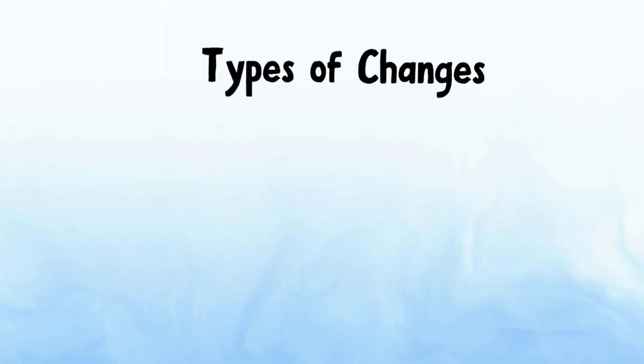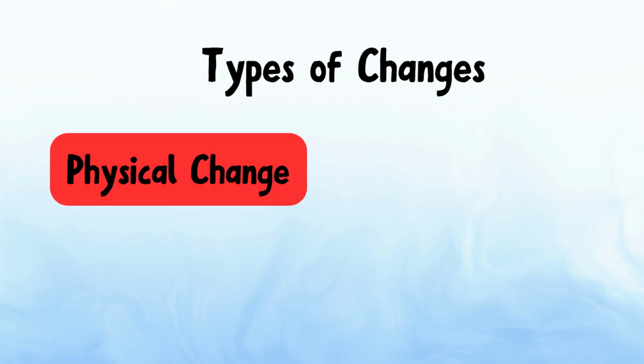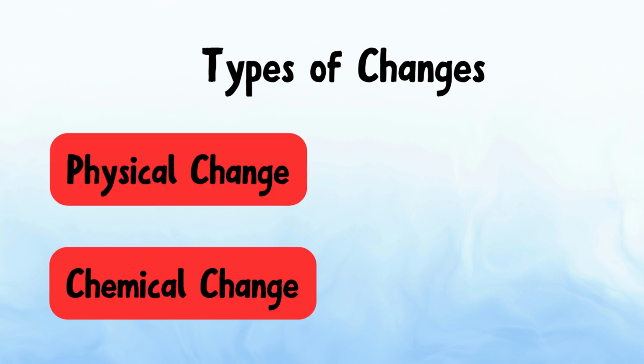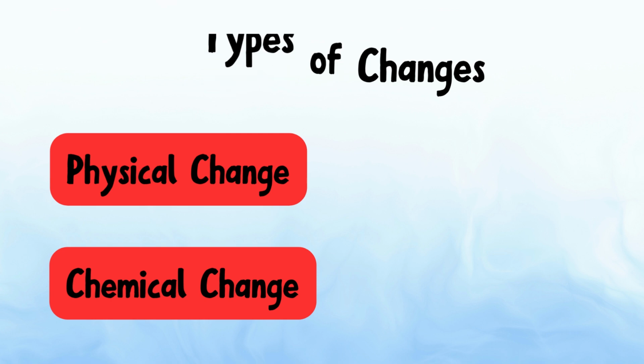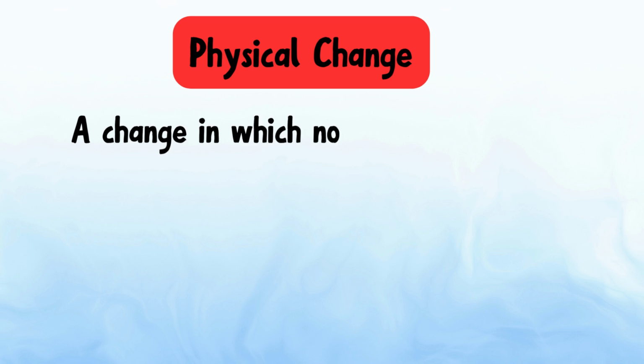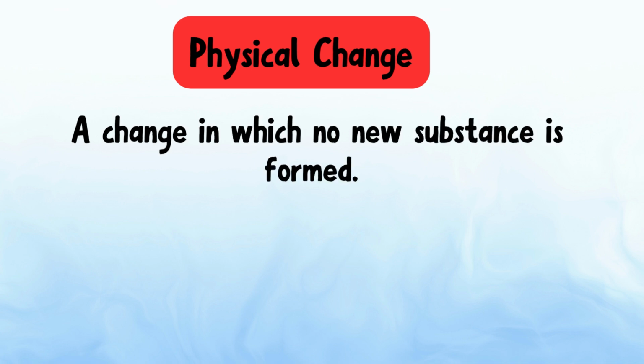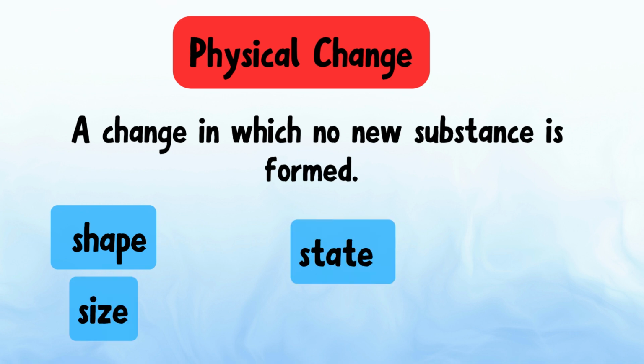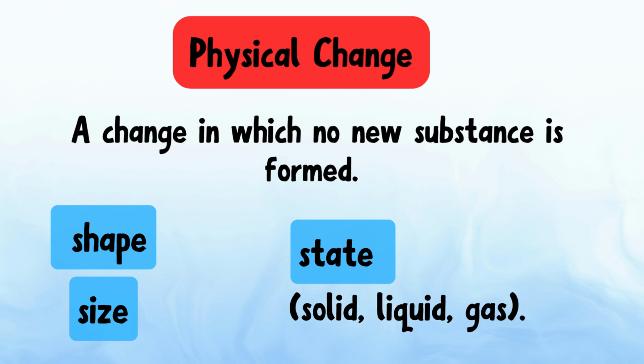Types of changes. There are two main types: physical change and chemical change. Let's understand these one by one. Firstly, physical change. A physical change is a change in which no new substance is formed. Only the shape, size, or state changes. Here state means solid, liquid, gas.